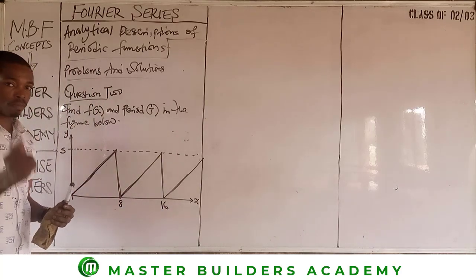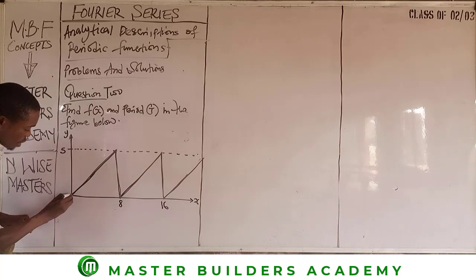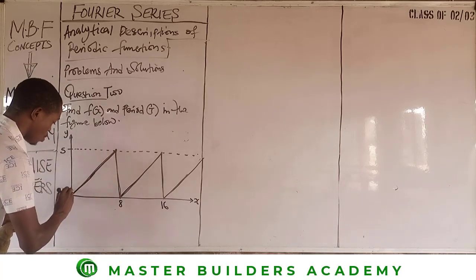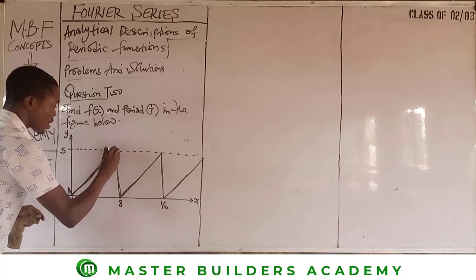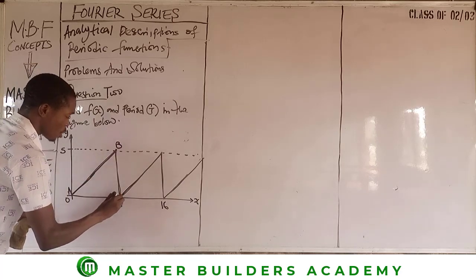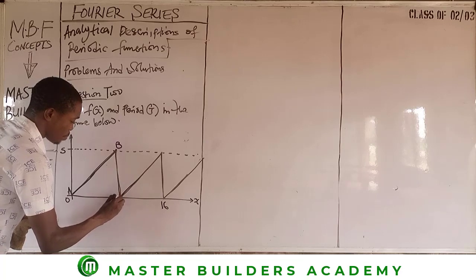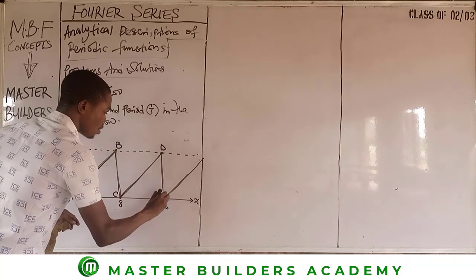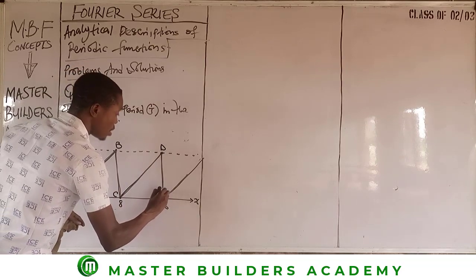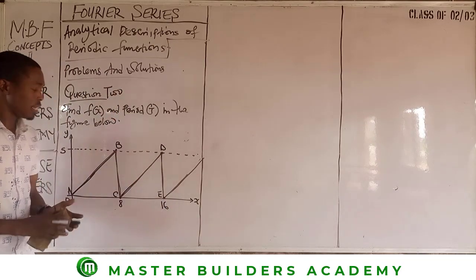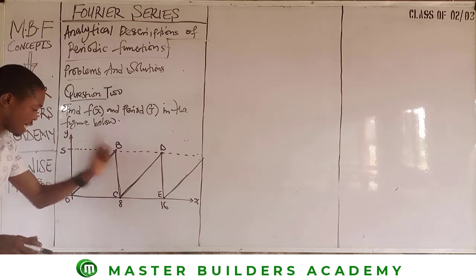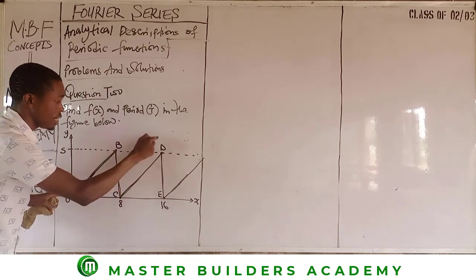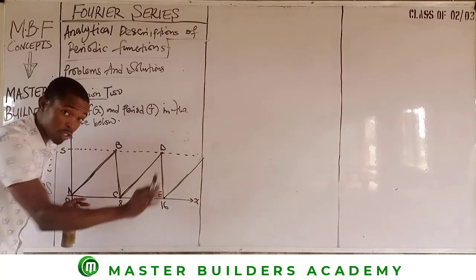So in order for us to get the period now, all we need to do is to know where the journey begins from. The journey actually begins from the origin. Started from here and made to this point. So we can call here A, then we call here B. When we move to this point we can call this point C, then when we move to this point becomes D. We move to this point can become E. Now we have line AB, BC, CD, DE, EF, just like that.